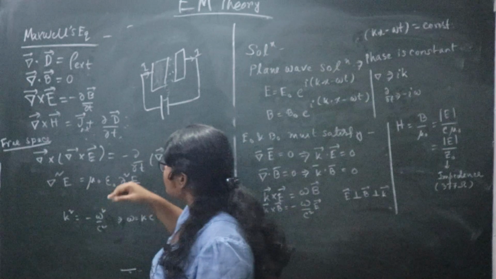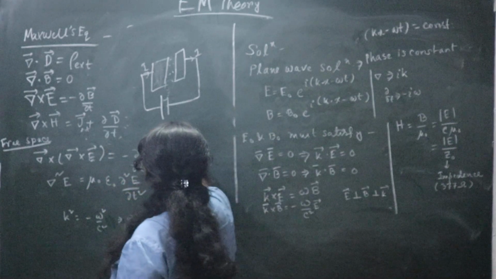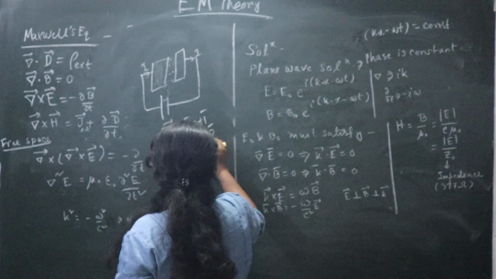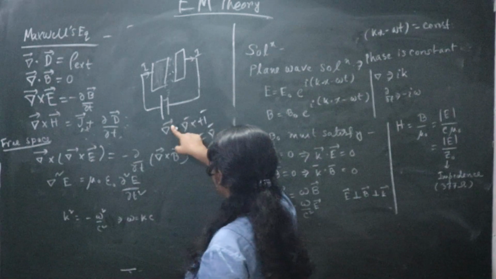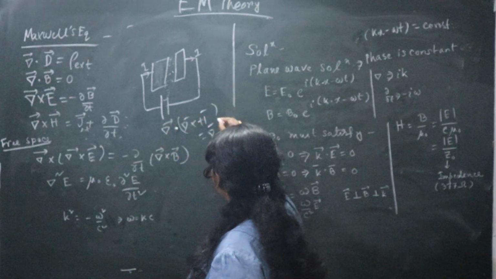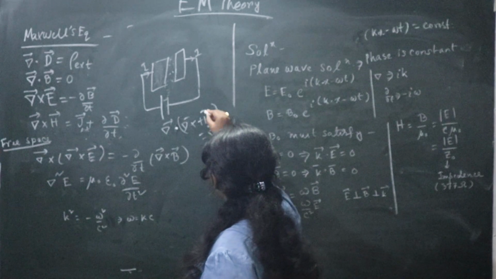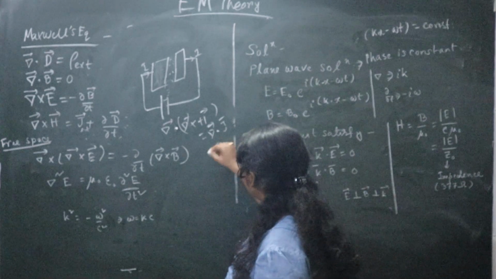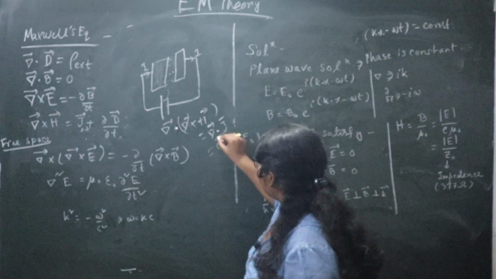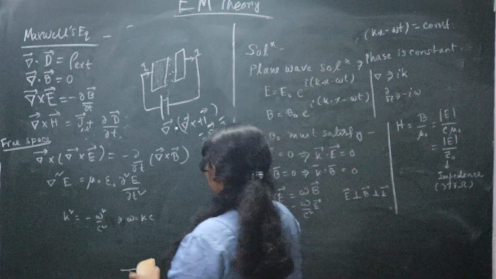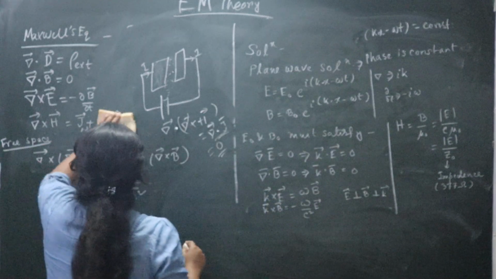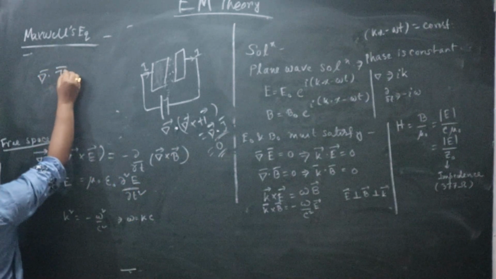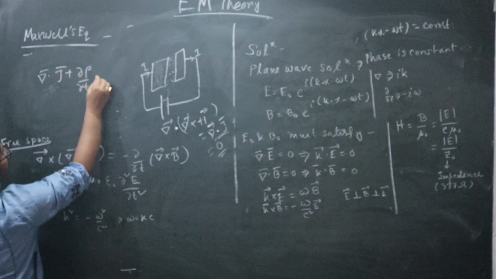Like if del cross H equals J external, and you take the divergence of the curl of H, that is del dot curl of H equals del dot J. You know that the divergence of the curl of any vector quantity is 0, so del dot J is 0. Now del dot J is 0 is for steady current, because from the continuity equation, we all know that del dot J plus del rho by del t equals 0.